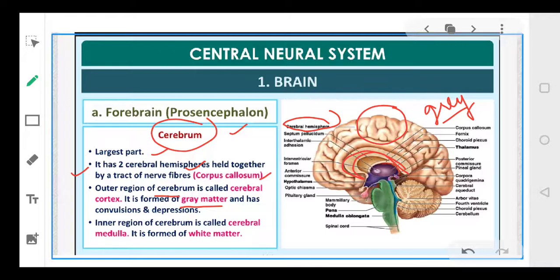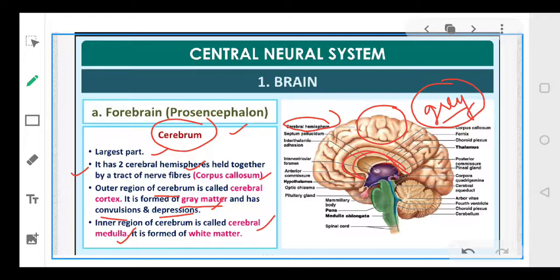आपके cortex में, जो outermost region है, that is called the cerebral cortex. It consists of a large number of neurons, and because of the presence of a large number of neurons, this particular portion appears gray, and it is said to have gray matter, and it has a number of folds, which we call convolutions and depressions. The innermost region, अंदर का जो region है, innermost region is referred to as cerebral medulla, right? And this particular portion is referred to as white matter.